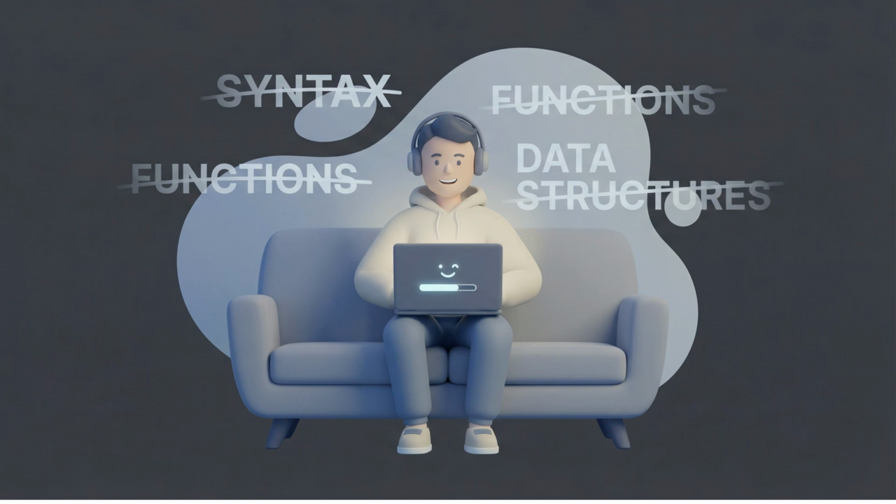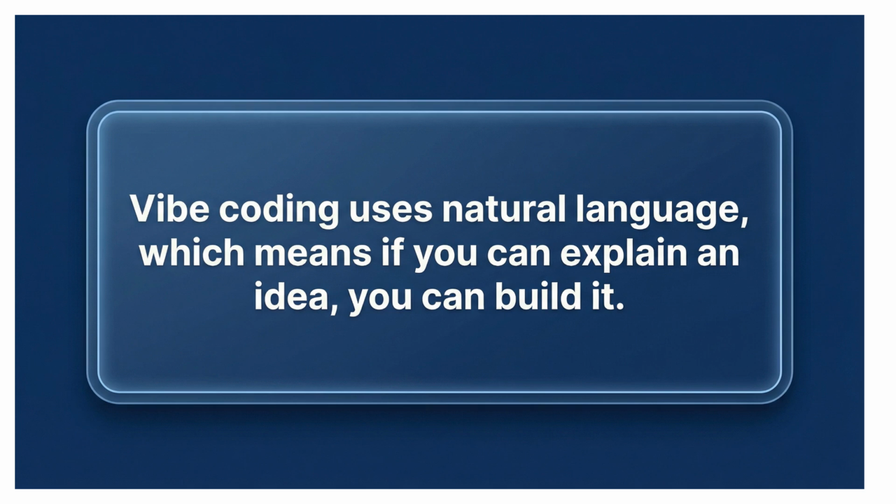Traditional no-code tools make the design part easy, but the logic part is still hard. Vibe coding handles both. It's also very easy to make changes. If you want to change something, you just say it in simple language. And if you don't like the changes, you can always go back to an older version.